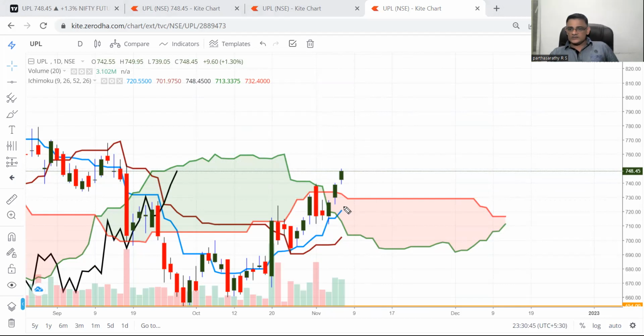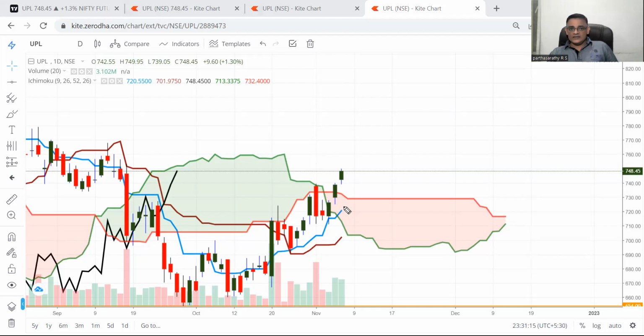What I need to see now is, number one, it is above the cloud. Number two, it is above the conversion line. It is above the baseline. And this lagging span is inside the cloud. So tomorrow, in case it closes somewhere here, most probably the lagging span will be out of the cloud. Once it is out of the cloud, there is a possibility that it will go higher.